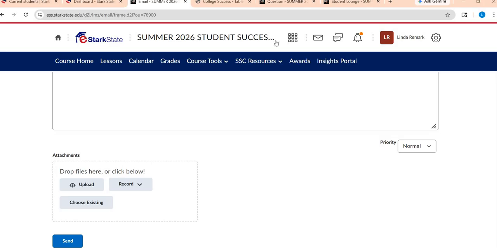So Brightspace has the email function inside of it, but it does not have an inbox or sent box. Anything you send in Brightspace will go directly to my email or whoever's email. Then when I get it, I will email you and it'll come back to your email. I know that might sound confusing at first, but it's just that Brightspace does not store all of those messages. It still goes to your student email account.